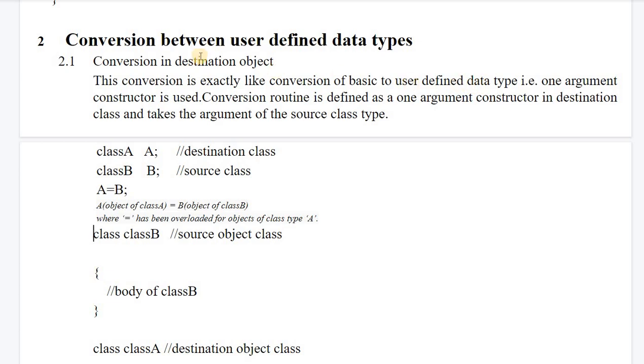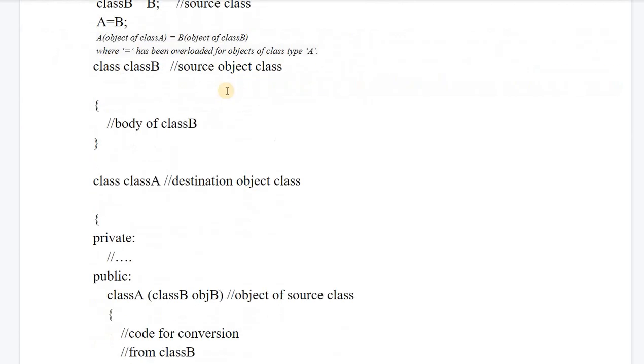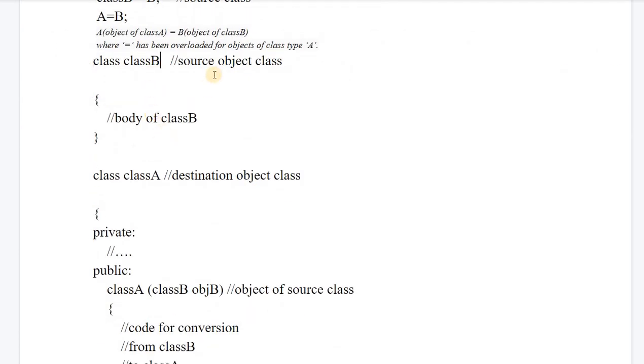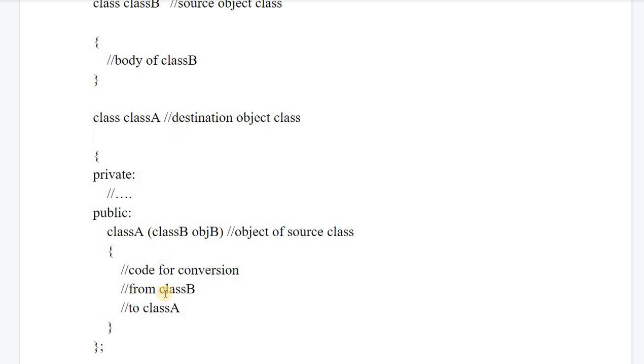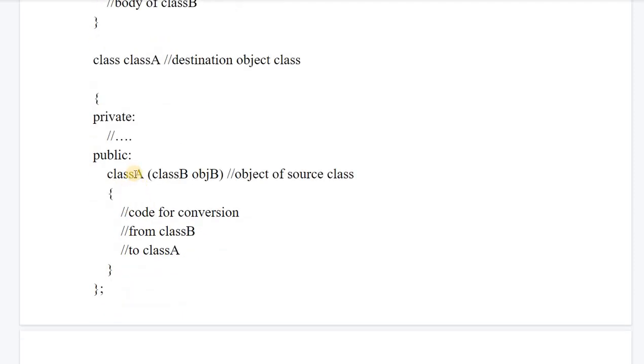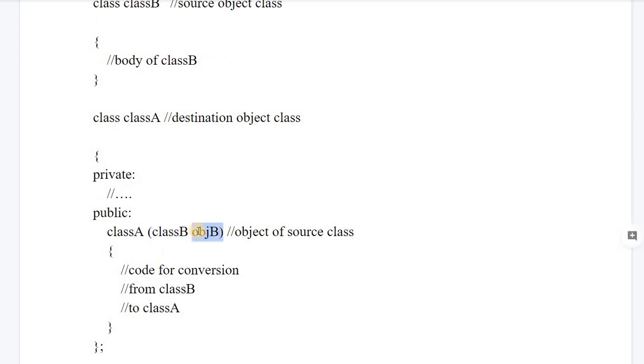defined data type with the one argument constructor. The conversion routine is defined as a one argument constructor in the destination class and takes the argument of the source class. So first you define the source class, and the second one is the destination class. In the destination class you have to write the conversion constructor wherein you will give an object as argument of the source class. Okay, so this is the source class object argument.